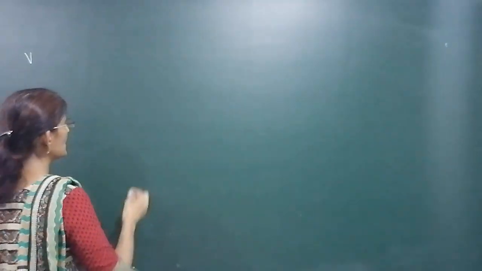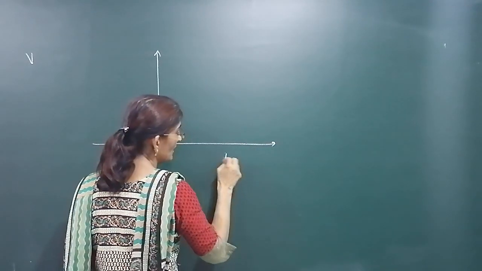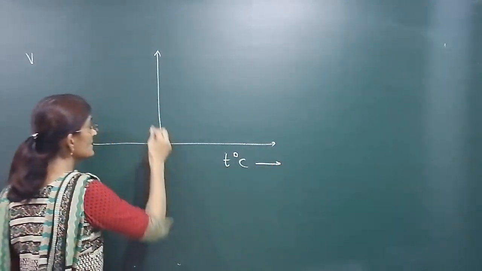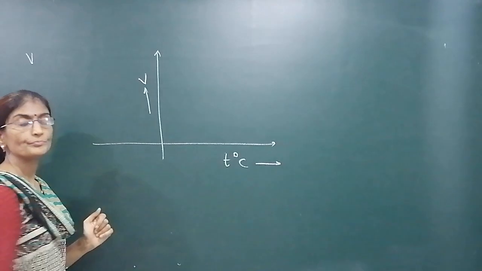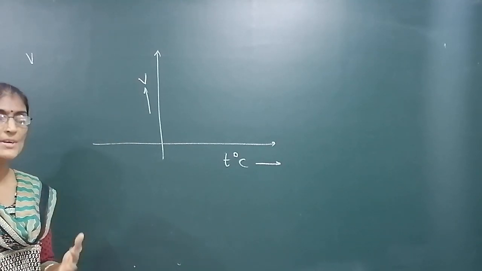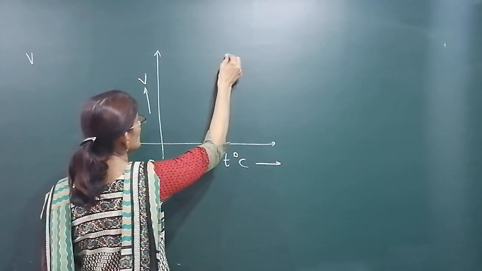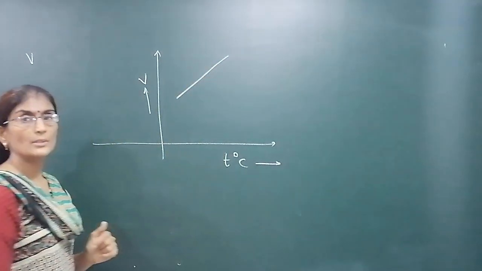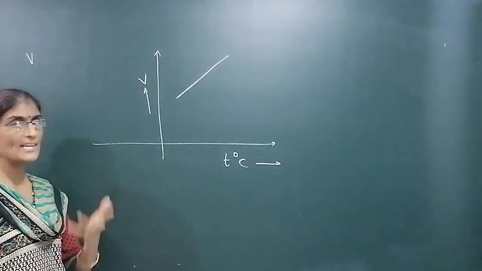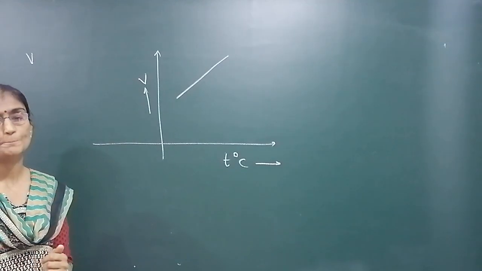What is this absolute temperature? Suppose we take volume on this axis, temperature in degree Celsius on the other axis. When he took some observations for volume and temperature, he got a straight line this way, because as temperature increases, volume increases directly proportional, so the graph will be a straight line.